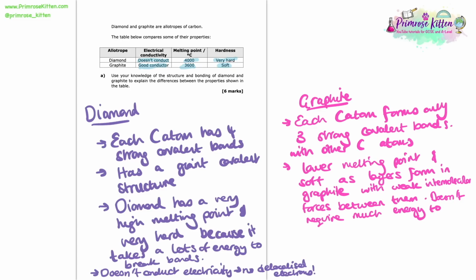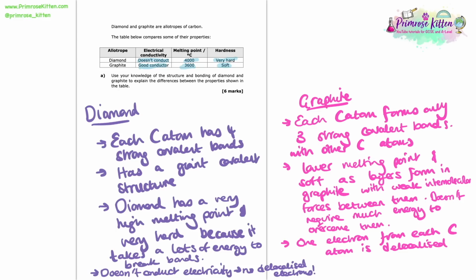So then the final thing really to mention about the properties of graphite is going to be about the fact that it is a good conductor of electricity. So if we think back to the fact it only forms 3 strong covalent bonds, and carbon, of course, has 4 electrons in its outer shell. So if only 3 of those has gone to form covalent bonds, then we're going to have 1 left.